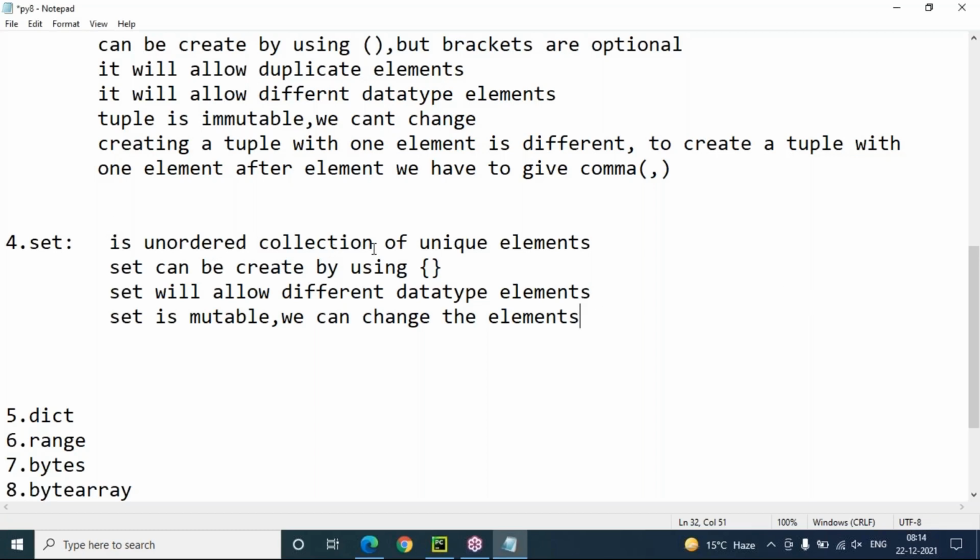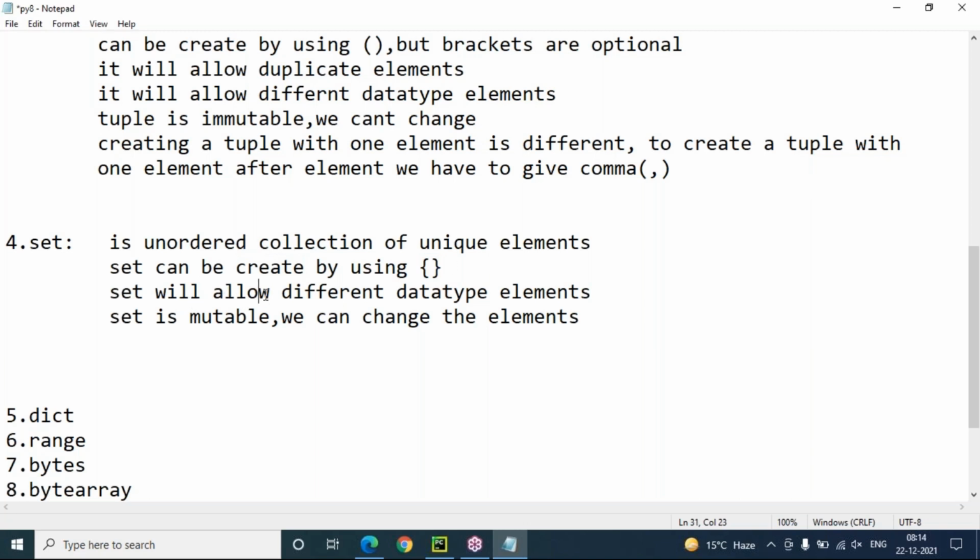See, set is an unordered collection of unique elements. Set will not maintain any order. Whatever order you give the elements, the same order will not be displayed in the output. And it allows only unique elements, no duplicate values. And a set can be created by using curly brackets. Yes, by using this bracket we can create a set.